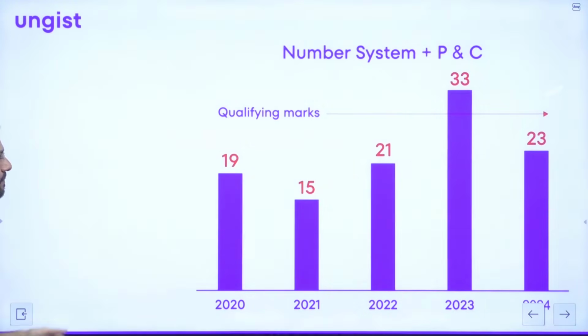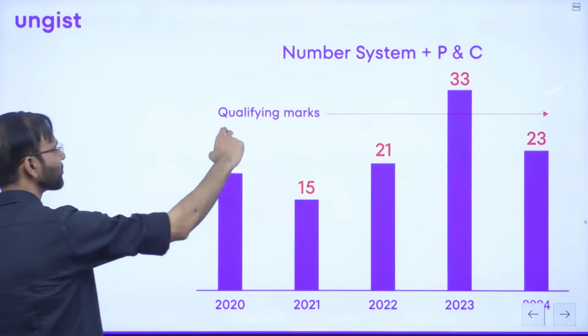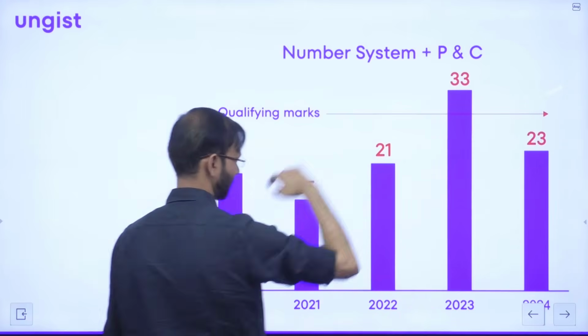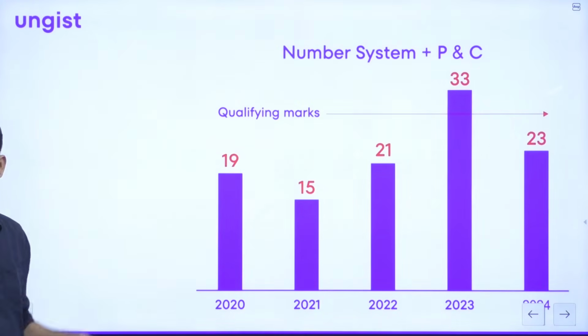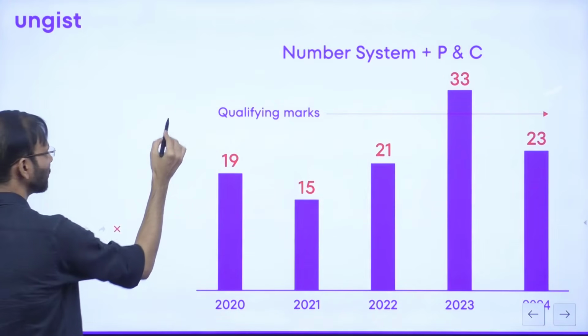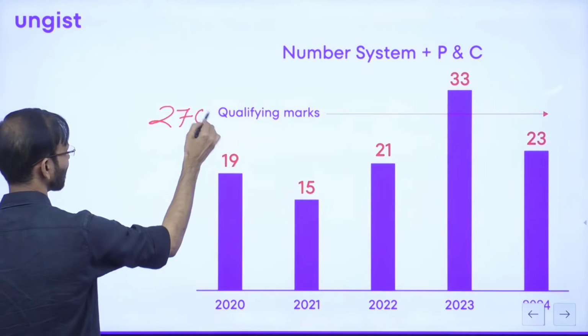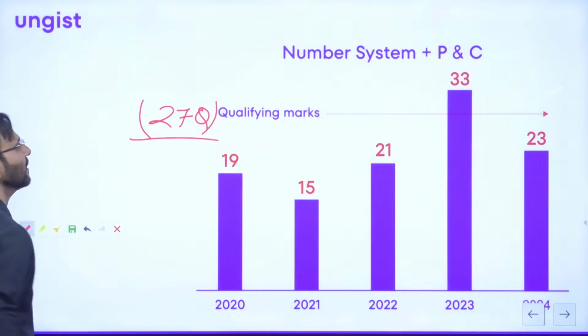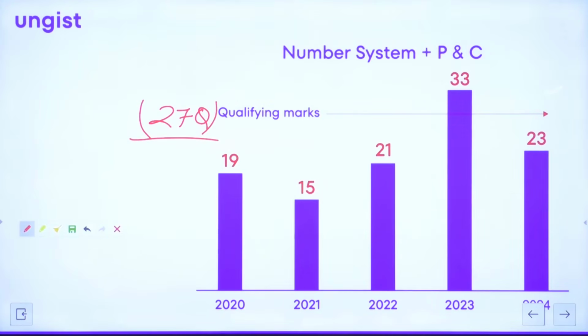Just look at this, guys. This is the qualifying marks. Qualifying means 27 questions, right? This is the line of 27 questions. And just look at this, guys.